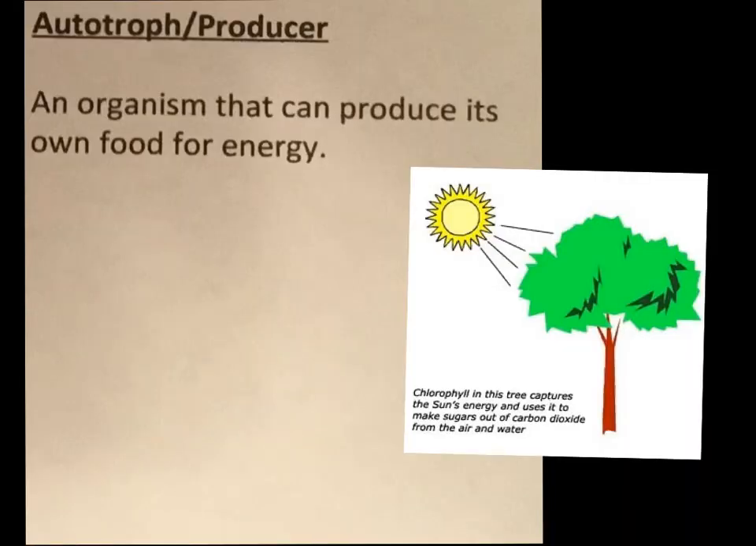Autotroph, producer. All right, so now we're looking at some of the living things. Now, by this point, you should know what a producer is. A producer is anything, an organism. So remember, an organism is a living thing. An organism that can produce its own food for energy. So one of the most important ones that we have here is a plant. All right, in this case, we have a picture of a tree. They are producers because they produce glucose. Glucose is the food that they produce for themselves so that they can have the energy to do the things that they have to do on a day-to-day basis. The chemical formula for glucose is